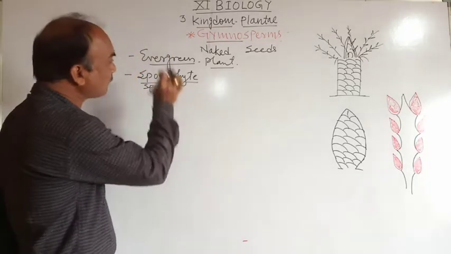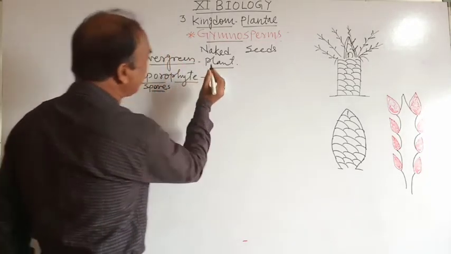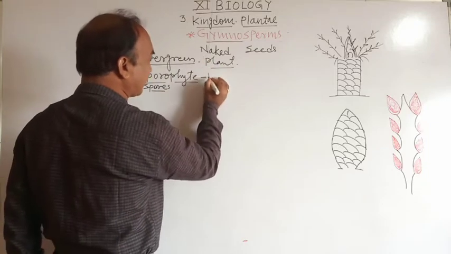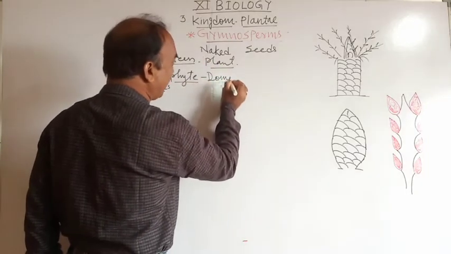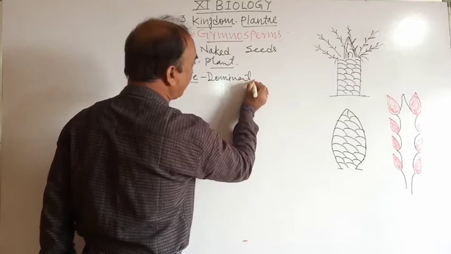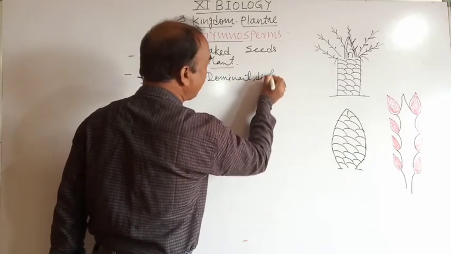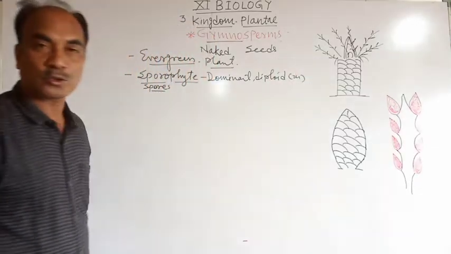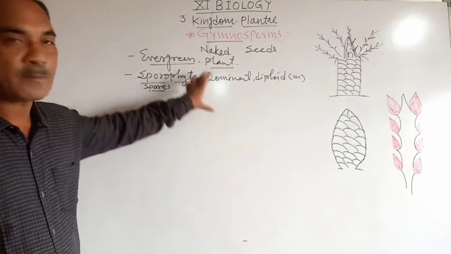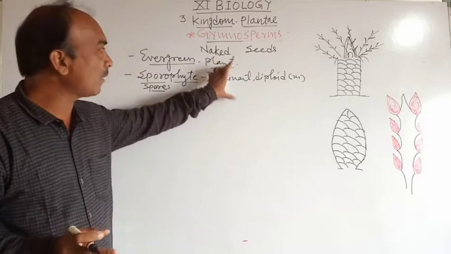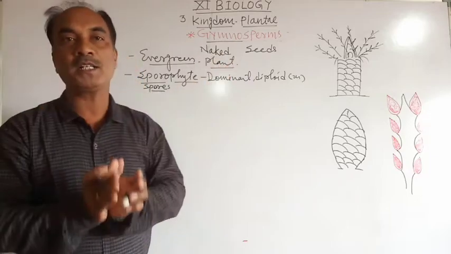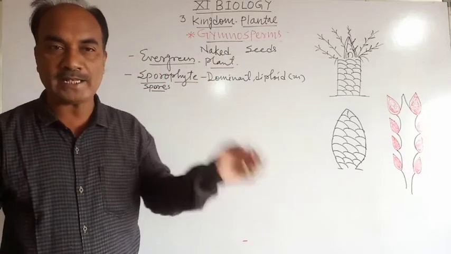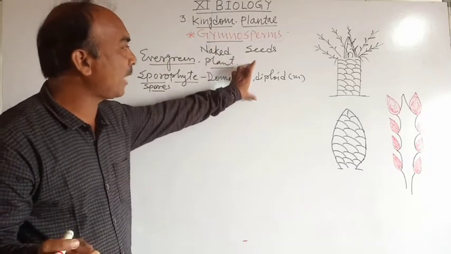That in a gymnosperm the sporophytic plant body is well organized, well developed, dominant, and diploid, meaning the double set of chromosomes.